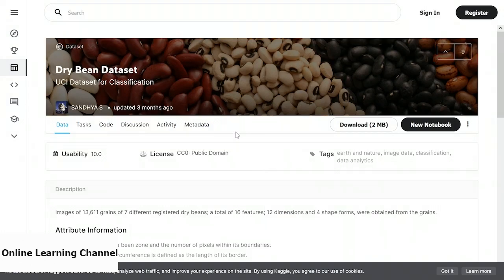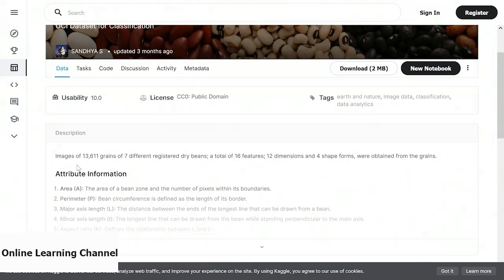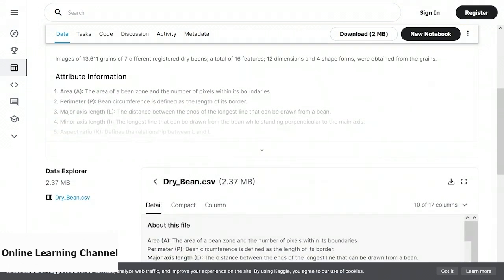Meanwhile, let's take a look at the dataset we are using in Kaggle. We are using the dry beans dataset, which are images of 13,000 grains of 7 different registered dry beans. So it is a multi-class classification, and since it is CSV data, we can easily use it for experimentation purposes. You cannot use image data or text files or something else with Autopilot. You can only use JSON files and CSV files, and you need to have these uploaded in your S3 bucket beforehand. Now let's go back to our Autopilot experiment page in the SageMaker Studio.